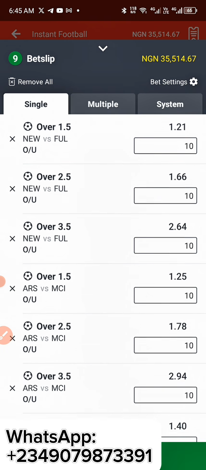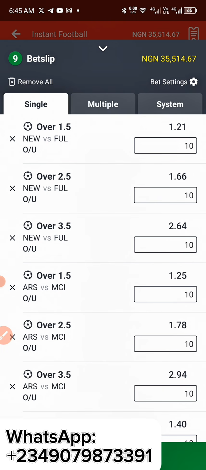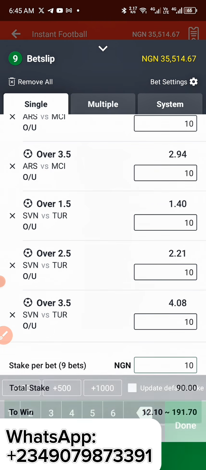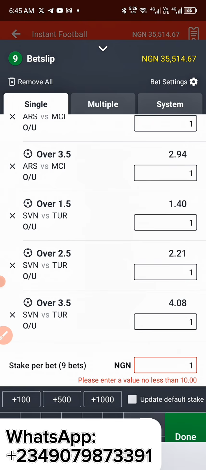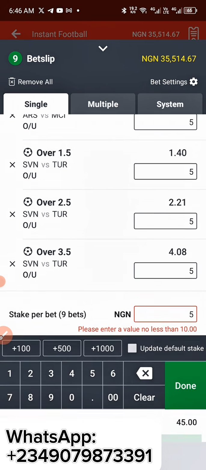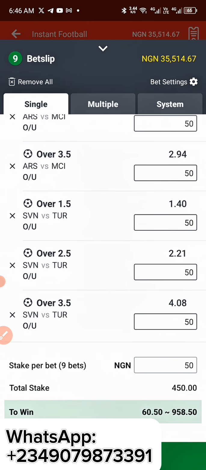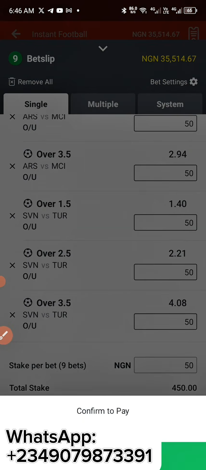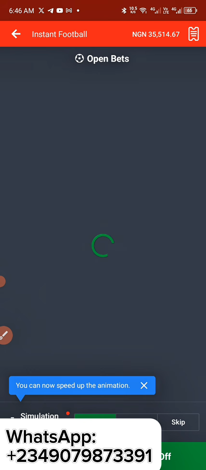So now, as you can see all of this, let me place 50 naira on each of them. 50 naira on all of them means I will be playing with 450. So I'm testing all of this with 450 to know the one that is going to be profitable for me. So I'm going to place my bet right now and then confirm. Let us confirm and wait for it to load.